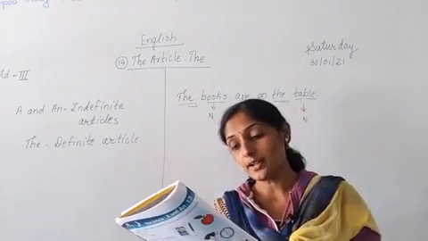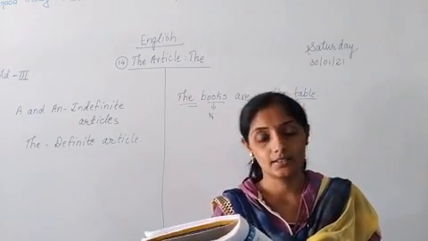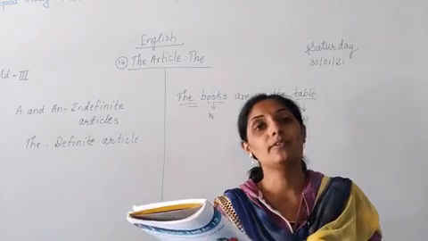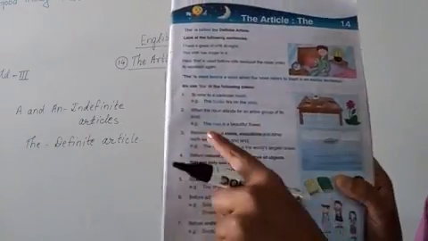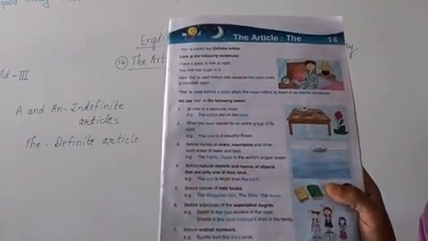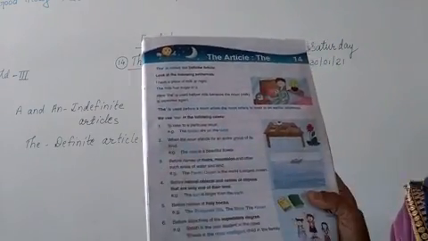Now second it is told that when the noun stands for the entire group of its kind, the rose is a beautiful flower. How is rose? The rose is a beautiful flower. Rose is what? Noun. So before rose, the is used.